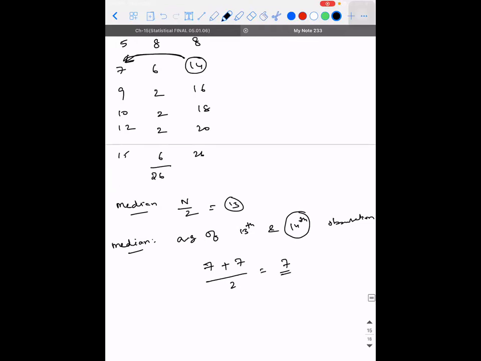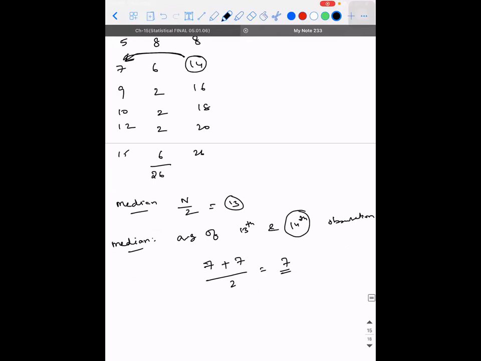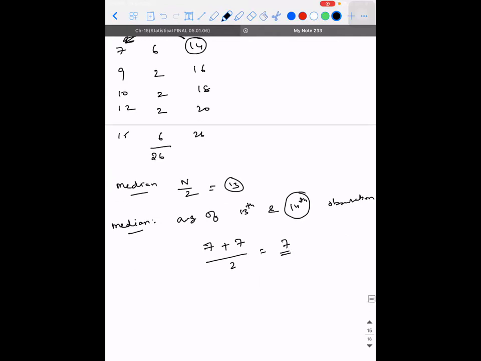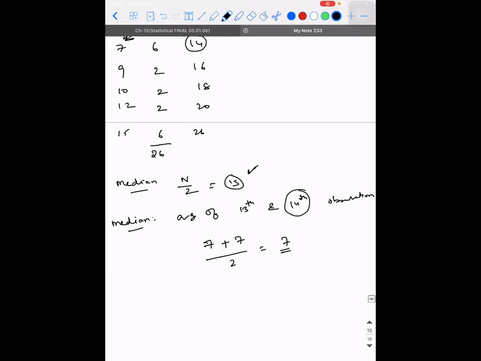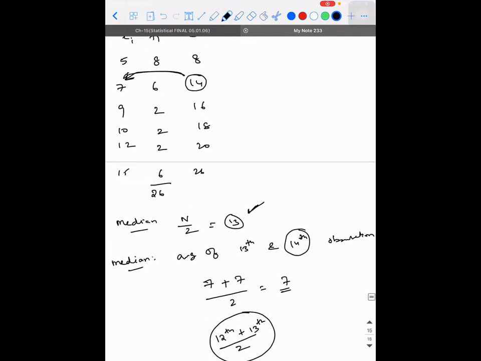I have 2 doubts, sir. Tell me. For example, if it was given the average of the 12th and 13th terms, then we would have taken 14, right? Yes. Let's say n by 2 is coming out as 12. At that point, you would have taken the average of the 12th and 13th observations. Both lie in 14, that is 7 only.